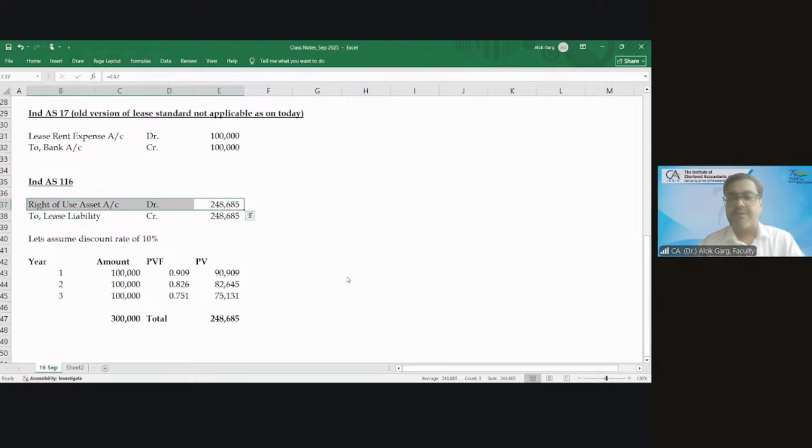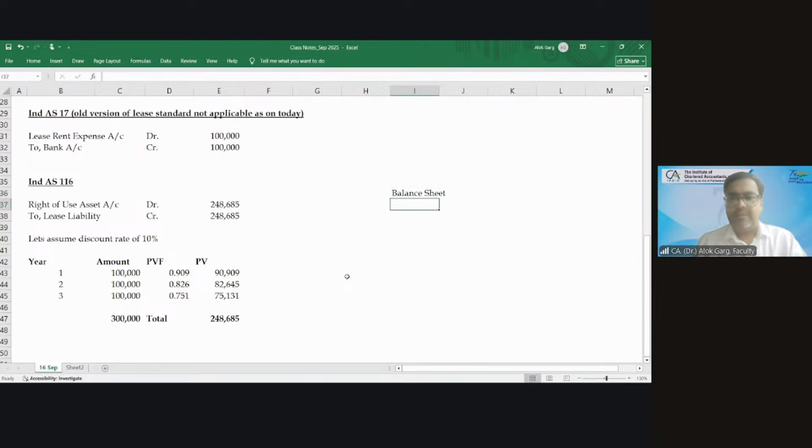How will it become zero? Every year we will make a payment of 1 lakh rupees, and also we will add the interest of 10% on the liability. Saminathan, I have asked about the asset. You have capitalized an asset in the balance sheet. In the balance sheet, there is an asset and there is a liability.